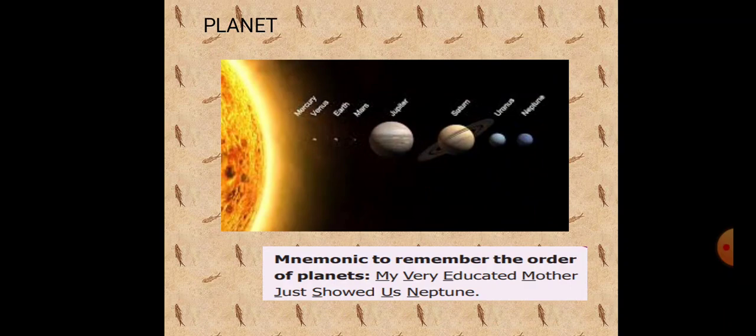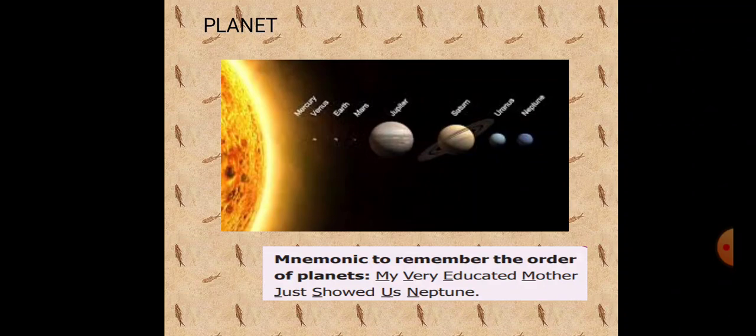Next, we will see about the planets. The word planet means wanderer. Wanderer means moving. There are 8 planets in the solar system. What are they? Yes, good. They are Mercury, Venus, Earth, Mars, Jupiter, Saturn, Uranus and Neptune. All the planets rotate anti-clockwise, that is from west to east, on their own axis except Venus and Uranus.